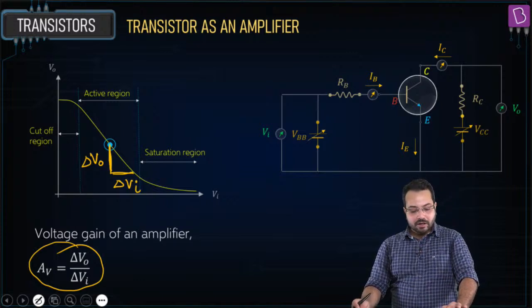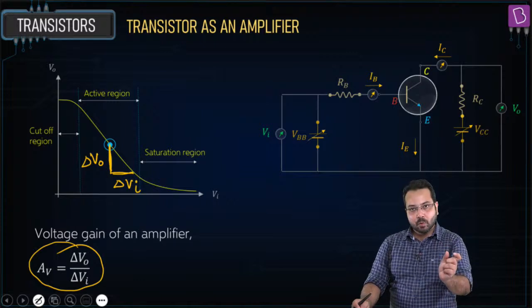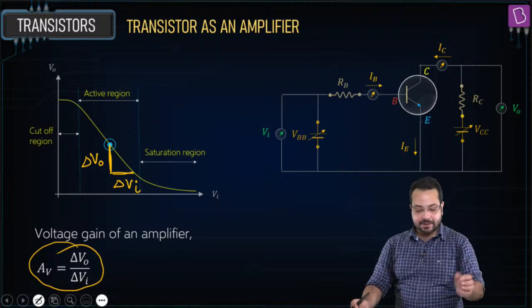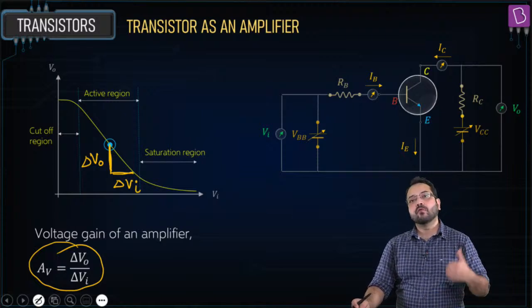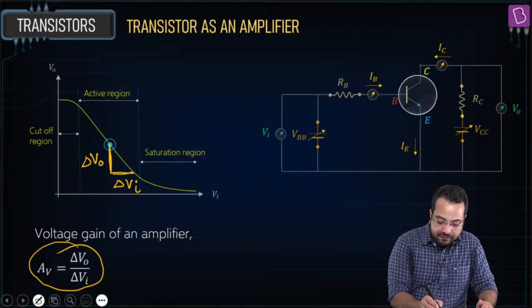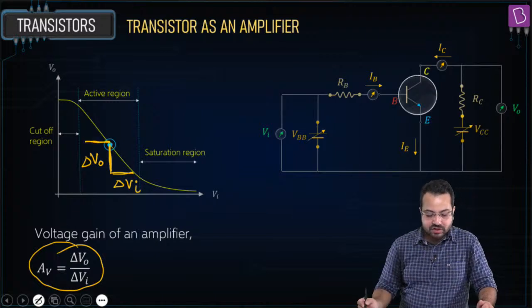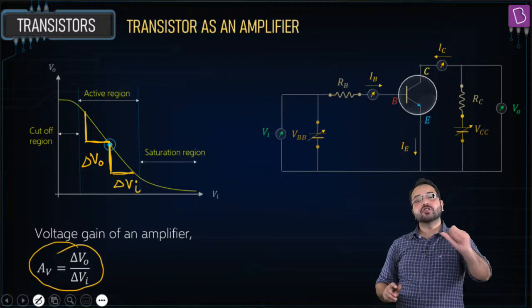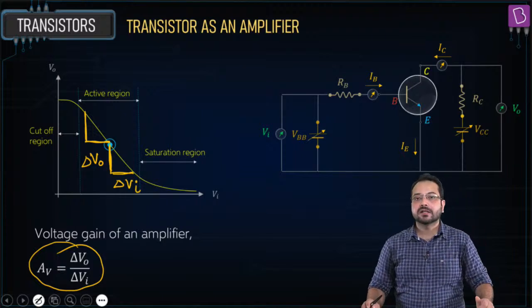So it is going to change by many times. This is what is called the voltage gain. Similarly, if we decrease the input voltage, the output voltage is going to increase, and it is going to increase by many times.